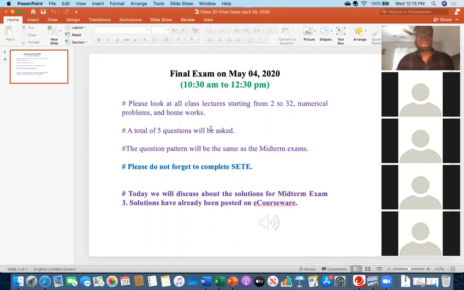In terms of syllabus, you have to look at all class lectures starting from 2 to 32. 32 means today's class. Today, soon we'll be discussing solutions for midterm exam 3. And you have to look at all numerical problems, homework. And the question pattern will be the same as the other midterm exams.